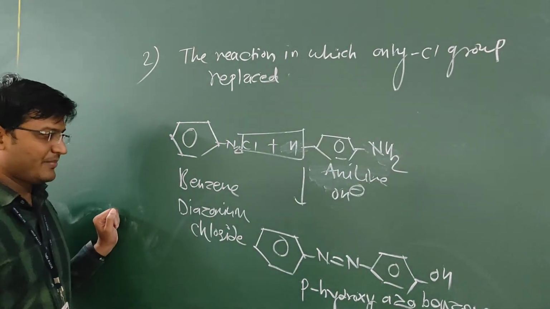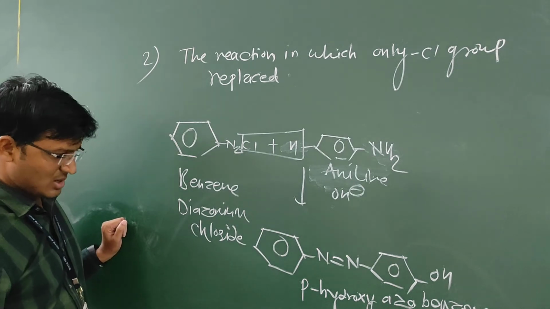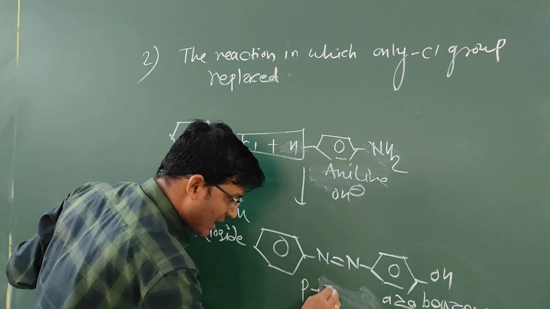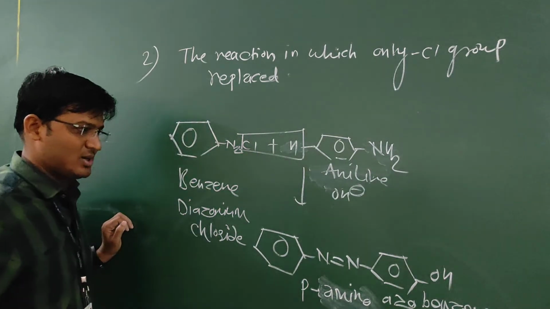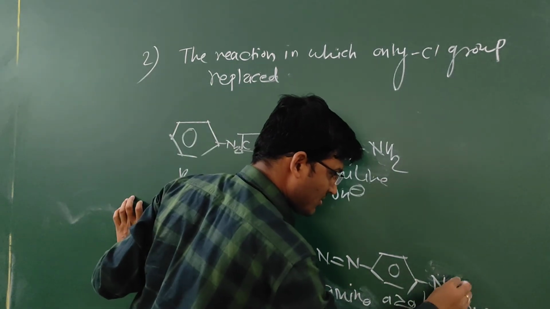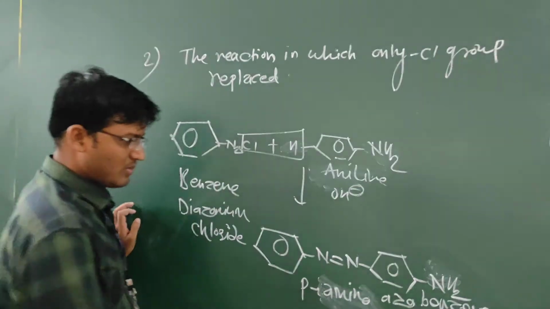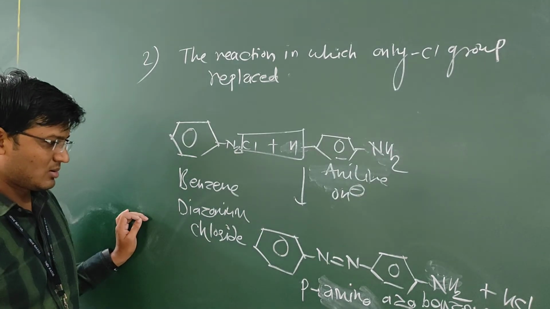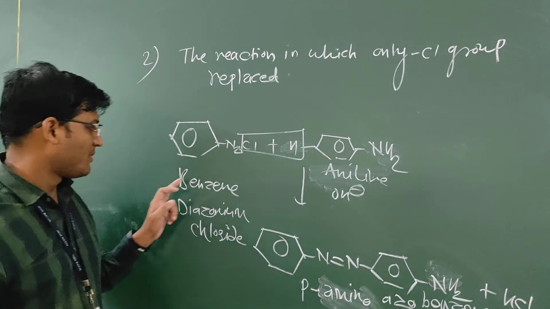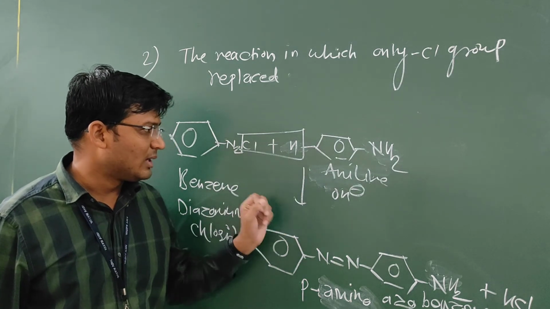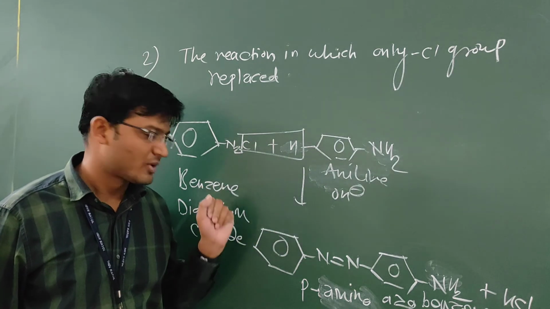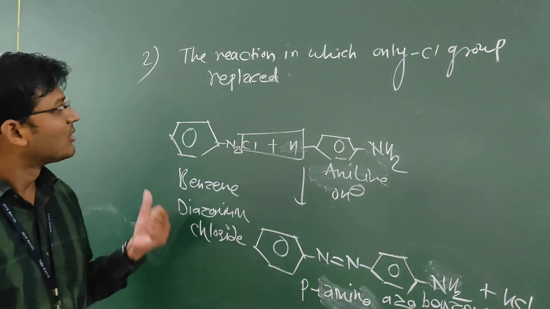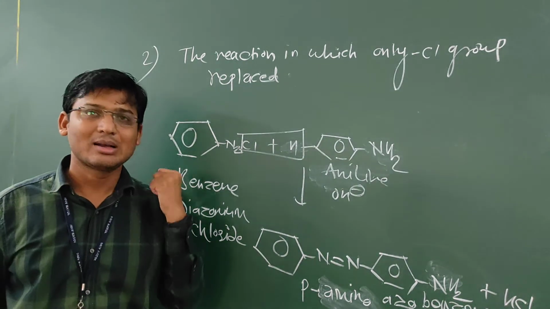In alkaline condition, the compound formed is para-amino azobenzene. Here is the NH2 group, plus HCl gets liberated as a side product. Benzene diazonium chloride when it reacts with aniline in alkaline condition forms para-amino azobenzene with the formation of HCl. These are the reactions in which only the Cl group gets replaced.